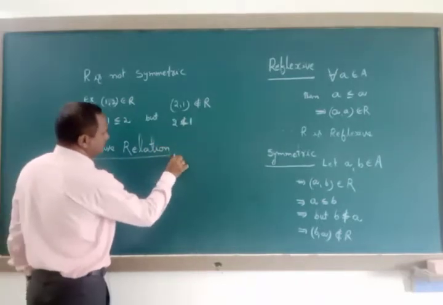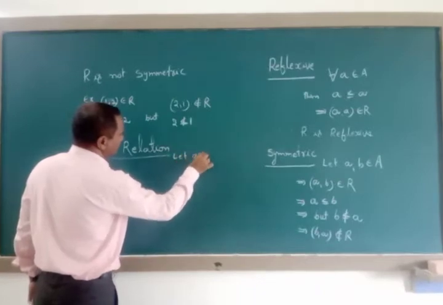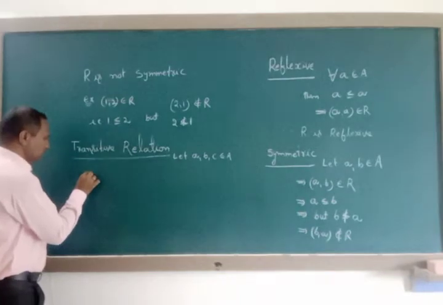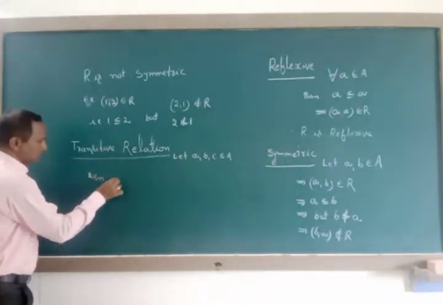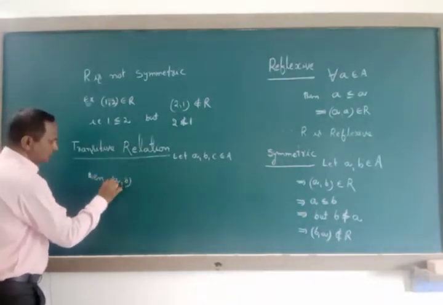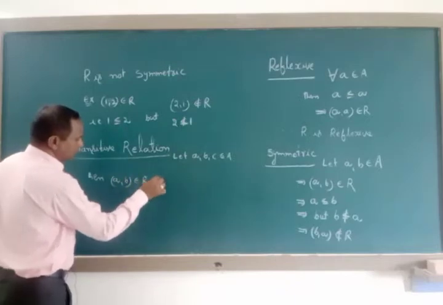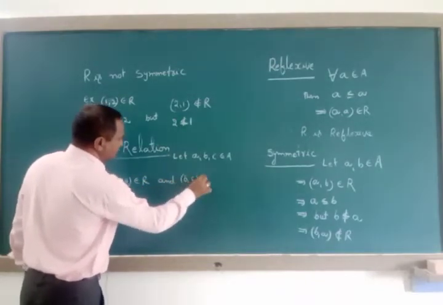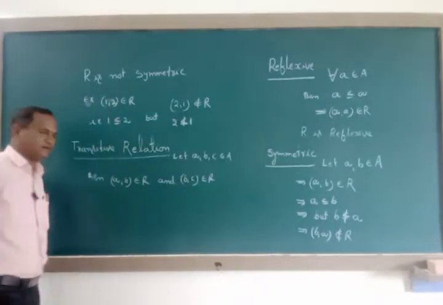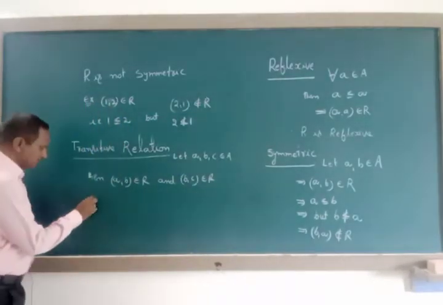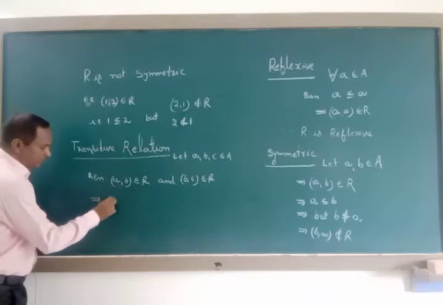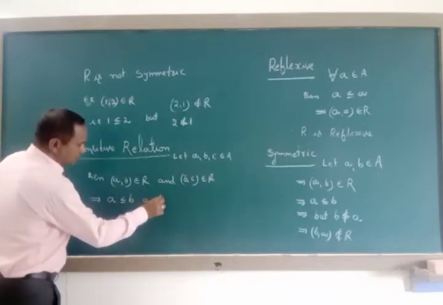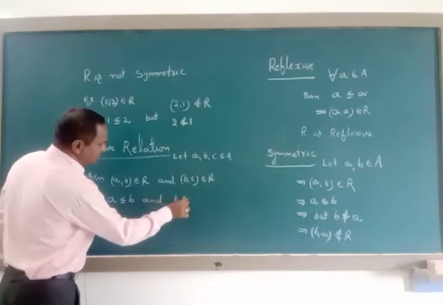Let a, b, c belong to capital A. Then (a, b) belongs to capital R and (b, c) belongs to capital R. Both must be present in that relation capital R. That implies for (a, b) we can write a less than or equal to b, and for (b, c) we can write b less than or equal to c.